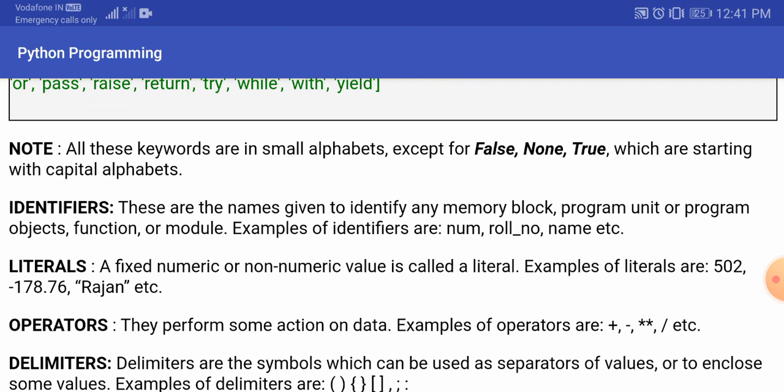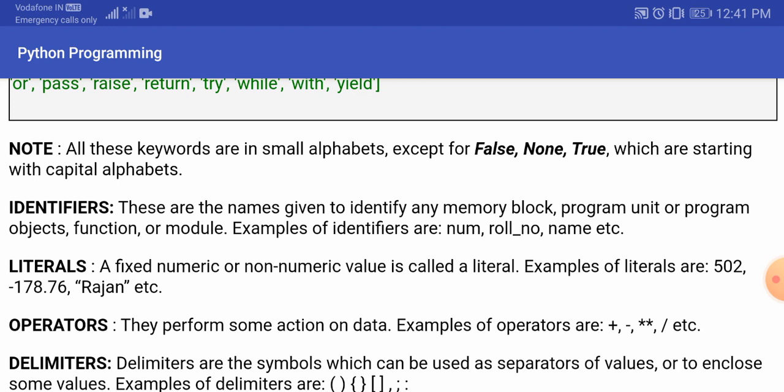Now let's discuss identifiers. These are the names given to identify any memory block, program unit or program objects, functions or modules. Examples of identifiers are num, roll_no and name, etc. All these things can be an identifier. You can imagine an identifier as a variable name. You can give it any name. Suppose you are taking a, b, c, anything, like roll_number, then name, or anything else like that.